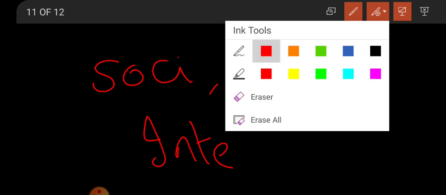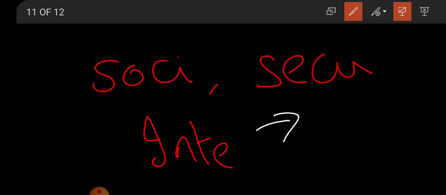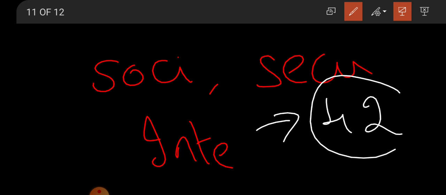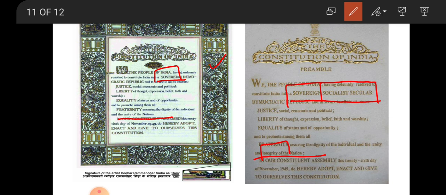This was added during the 42nd amendment. So this is again one more important point. And you have to remember this order also. The order of words has to be remembered: sovereign, socialist, secular, democratic and republic. Many times it was asked in the examination to arrange all these words in order. So this is all about the introduction of the preamble.